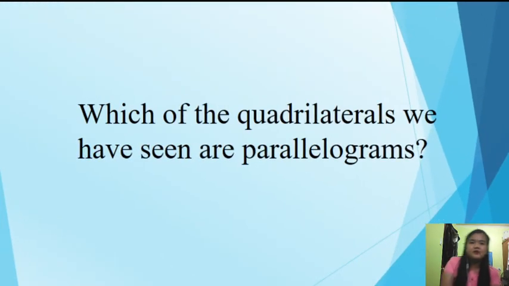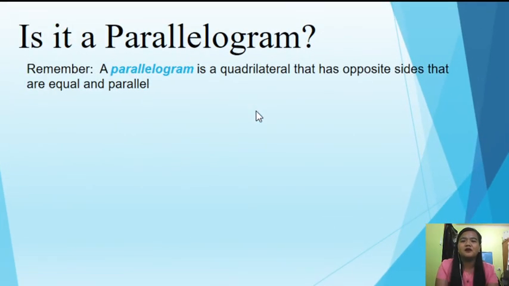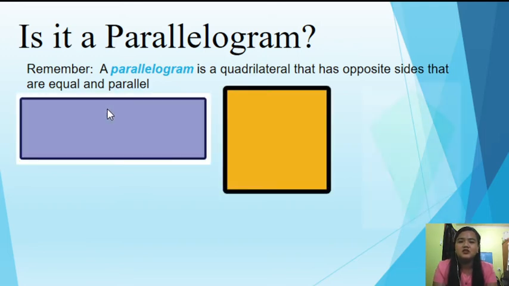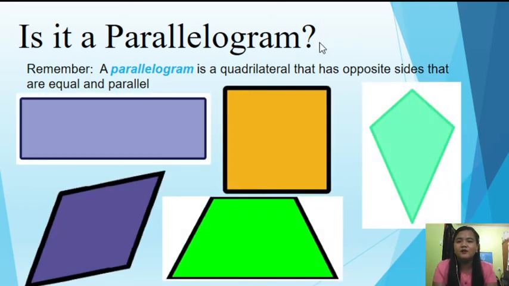Now, which of the quadrilaterals we have seen are parallelograms? So, we are now ready to answer this question. Okay. So, given these different types of quadrilaterals, let us identify which among these quadrilaterals is a parallelogram. So, let us just remember that a parallelogram is a quadrilateral that has opposite sides that are equal and parallel. So, given the shapes, ayan. So, can you tell me which among these quadrilaterals are parallelograms?